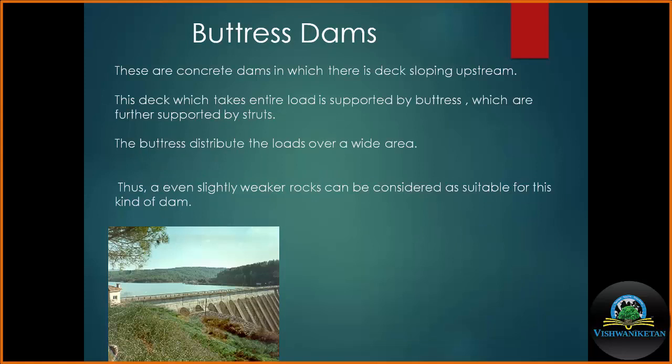Buttress dams are concrete dams in which there is a deck which is sloping in the upstream direction. This deck takes the entire load of the water and is supported by the buttresses, which are cross walls supporting the deck. With the help of these buttresses, the entire load of the dam can be distributed over a wide area. So when the rocks are slightly weaker, we can construct the buttress dam.